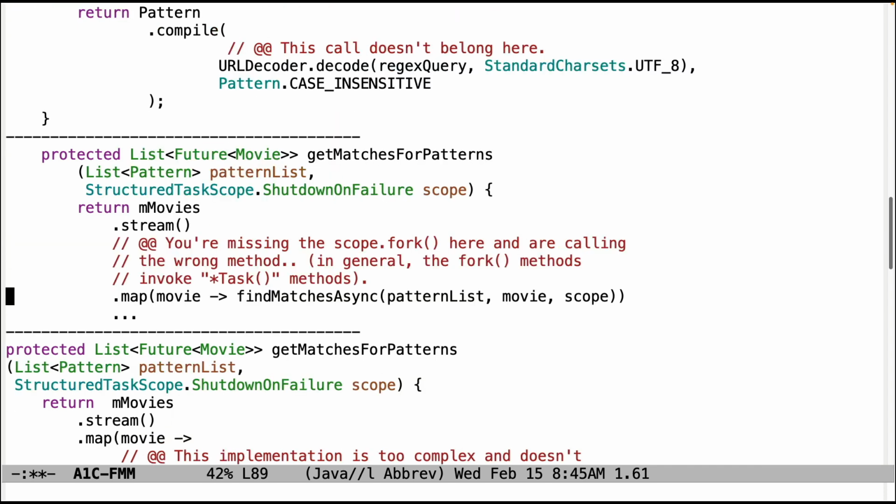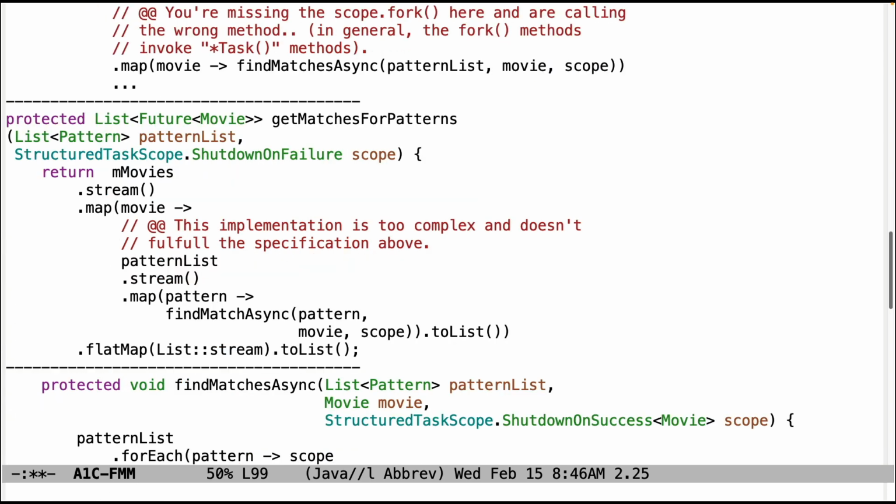Down here, this particular method is calling the wrong function. So get matches for patterns should be calling a method called task. I try as much as possible to have methods that are called within the fork methods calling task. And the problem here is that the scope.fork is missing. So the scope.fork method is missing, and the call to the task method is missing. So this is the wrong call in the wrong place. So of course you're getting strange results, most probably runtime and/or test time errors.